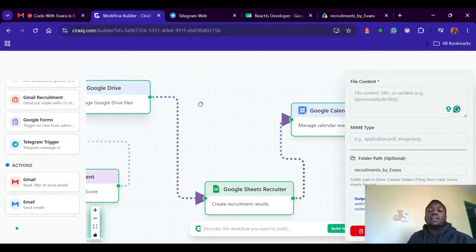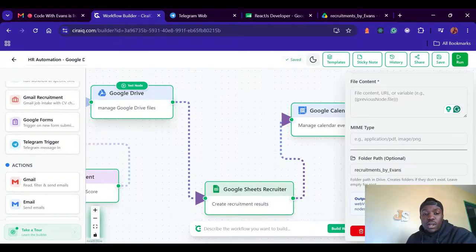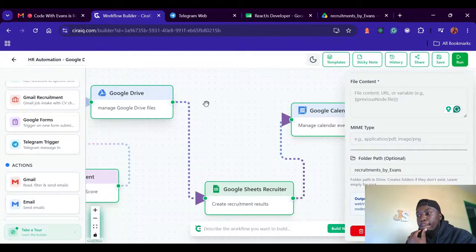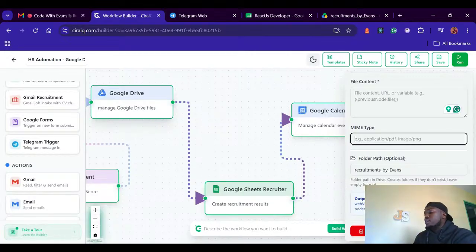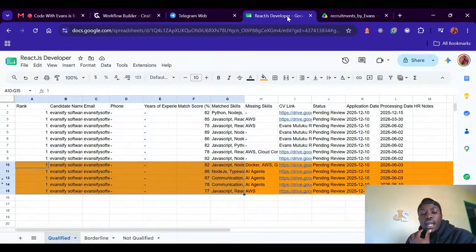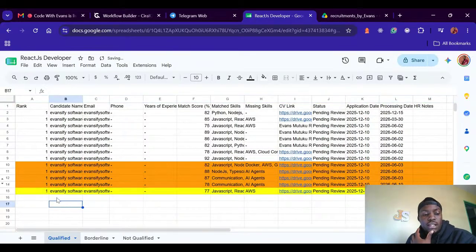Now, imagine we are done doing the configuration for Google Drive. After we are done configuring Google Drive, you can do something very simple now. You can decide to add all these documents inside a Google Sheet. I'm going to highlight this in yellow because I already have it.